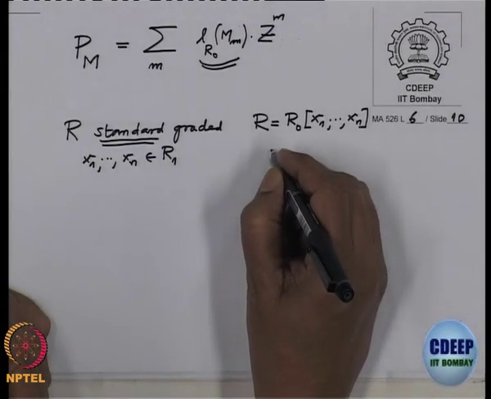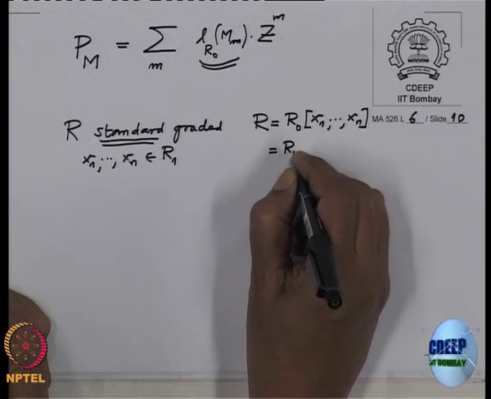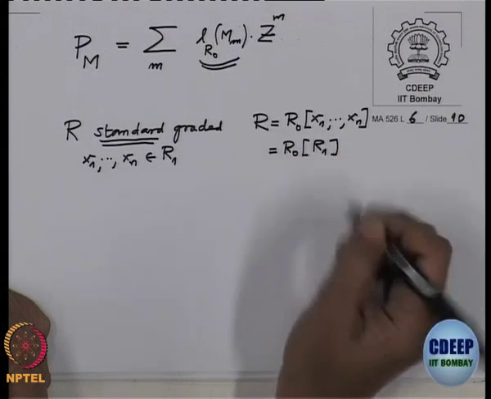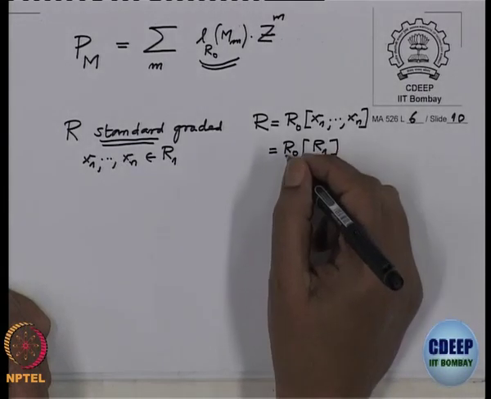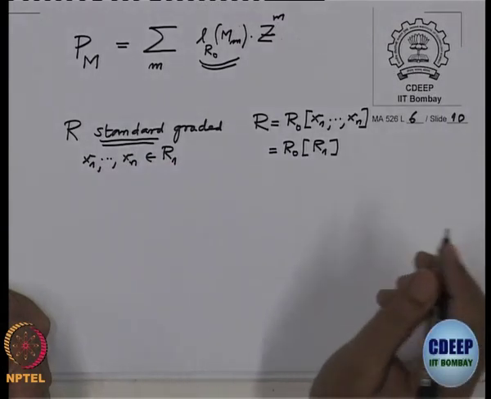Sometimes it is also written that R is an R naught algebra generated by R1, and R1 is a finitely generated R naught module, therefore you can choose finitely many elements.